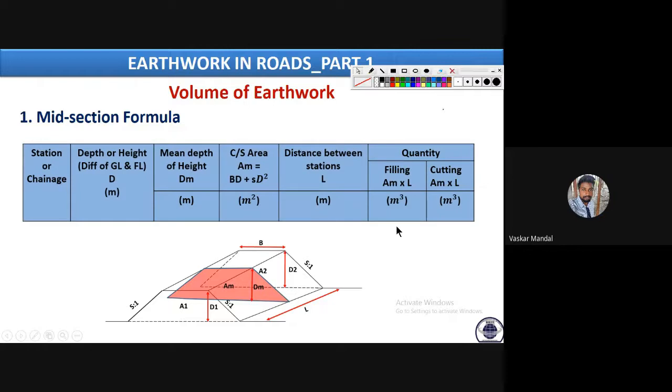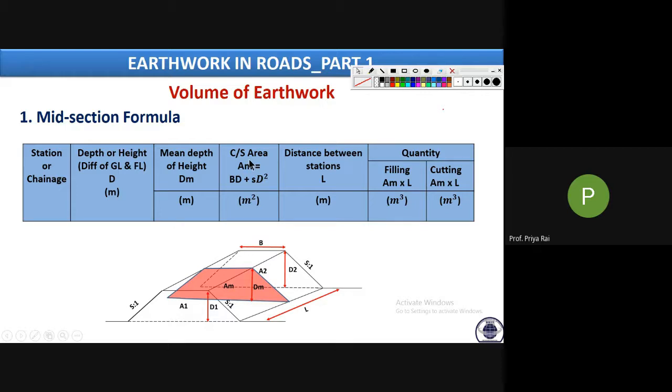Yes, ma'am. See here, this is how we will have to calculate. For calculation you have to follow this table. See here, station or chainage, then either depth or height, depending on whether it is filling or cutting. If it is filling, we will put the height value, and if it is cutting, we will put the depth value here. Then comes the mean depth, that is D1 plus D2 by 2. Similarly, Di plus Di+1 by 2, like that we have to put here.